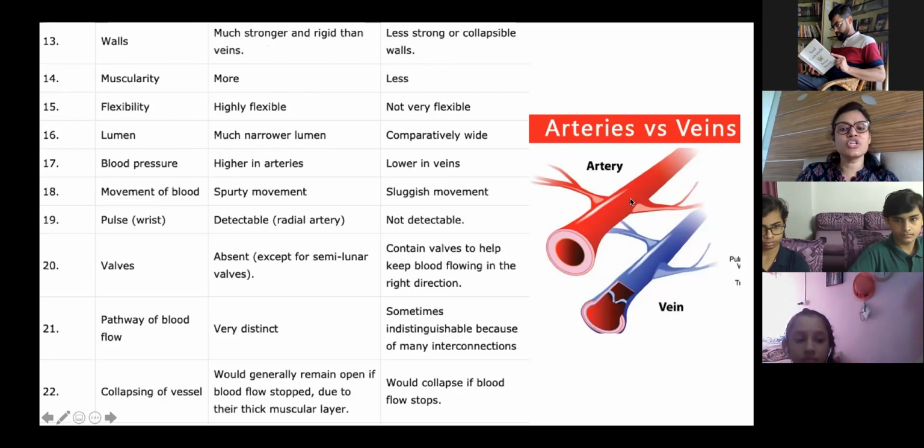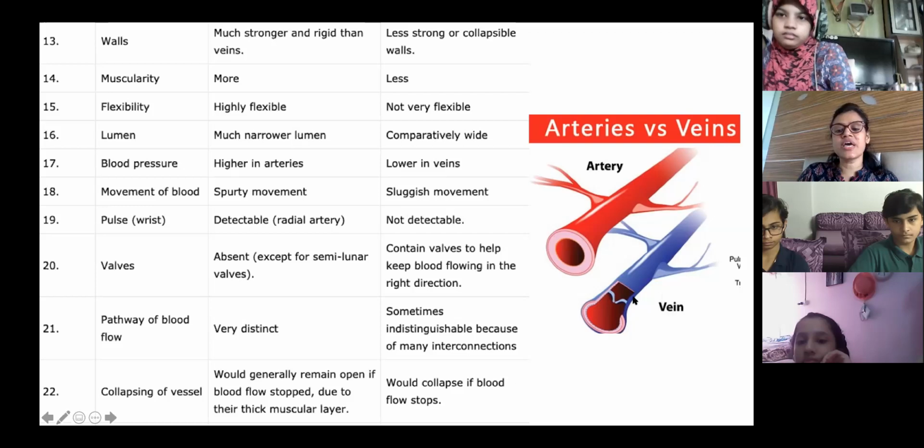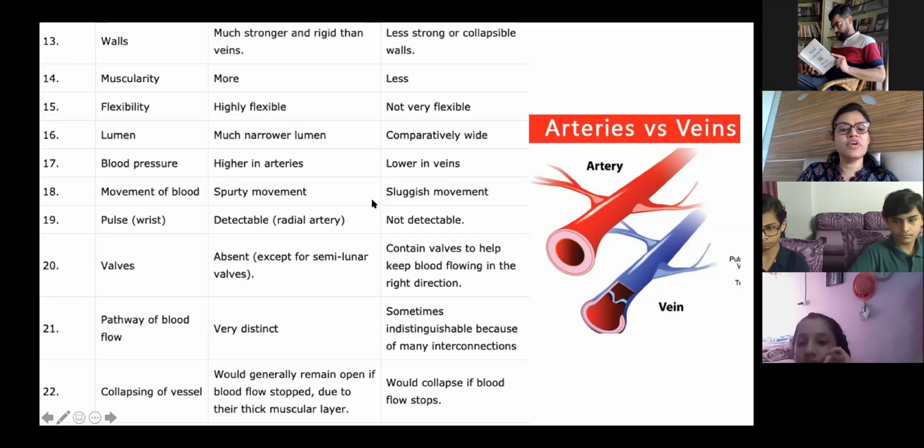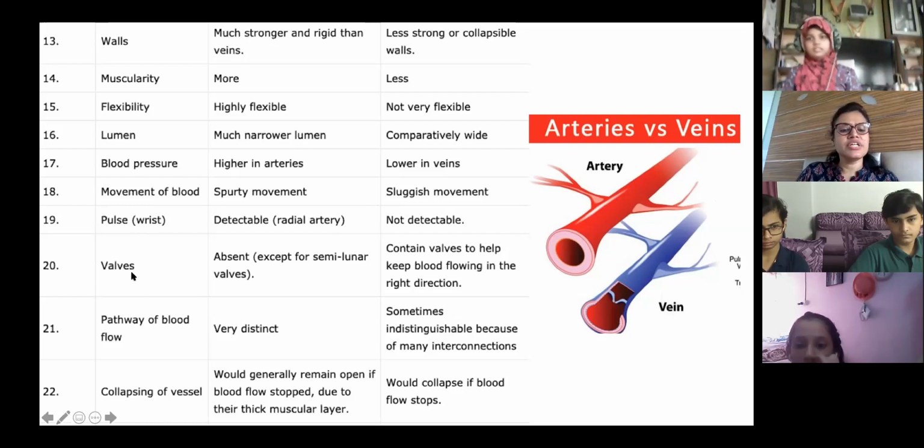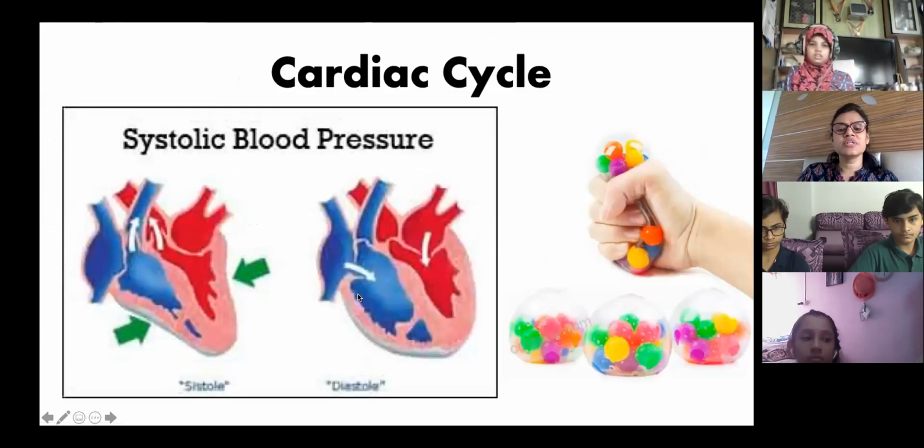You know what a cross section is? If you see a pipe from one end, the cross section is a circle. So whatever you see from one end is called the cross section. So this is narrow. Arteries are narrow. That is why pressure is high in arteries and pressure is low in veins. Valves are absent in arteries, whereas valves are present in veins. These are the important points that you should know.